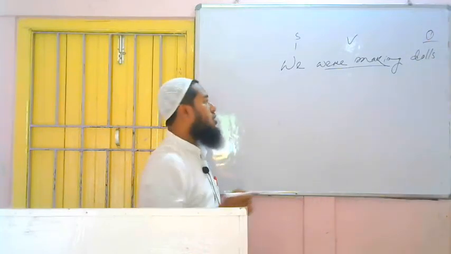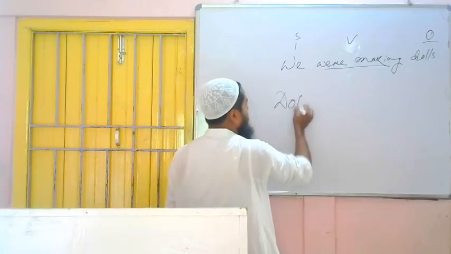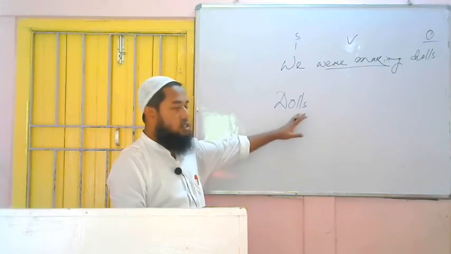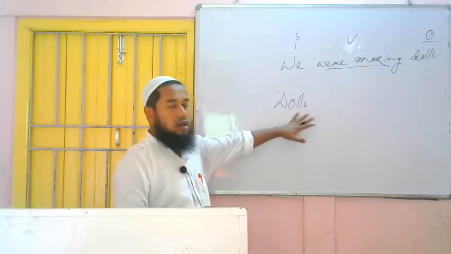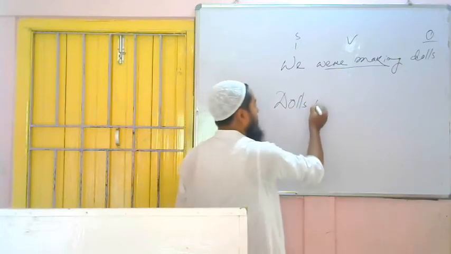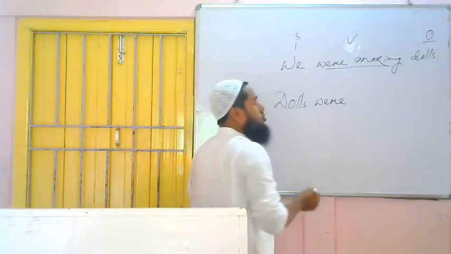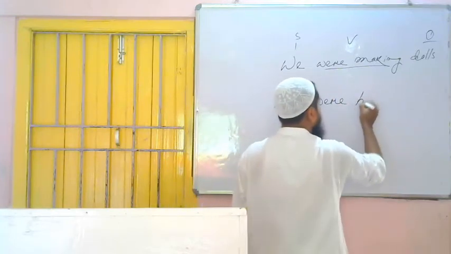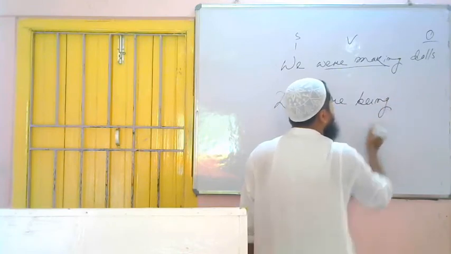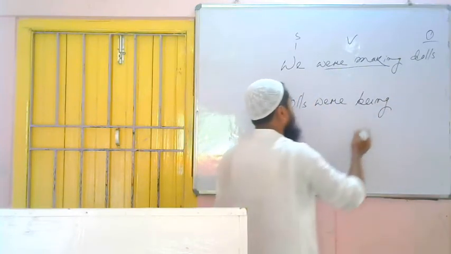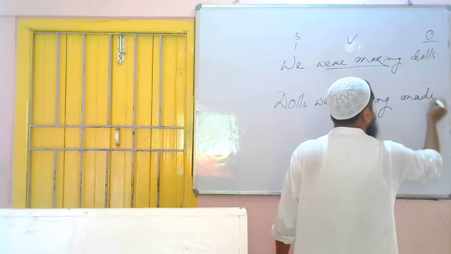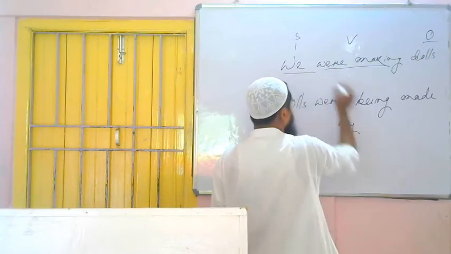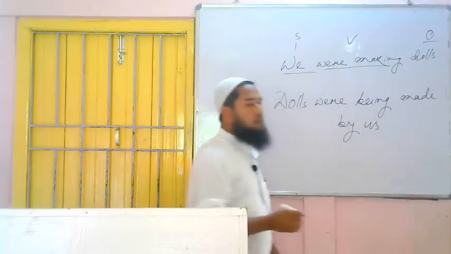So now what to do? We have to bring object in place of subject, dolls. According to a new subject we have to use was or were. If it is singular then was, if it is plural then were. So dolls, it is plural, it is not doll, it is dolls plural. That's why what to use? Were. Dolls were. Then rule says us to use what? Being. As it is continuous tense, that's why you have to use being. Dolls were being. Then third form of the verb make is what? Make, made, made. Dolls were being made. Then preposition by. Then subject will come in place of object. Subject is we. It will be what? Us. Dolls were being made by us.